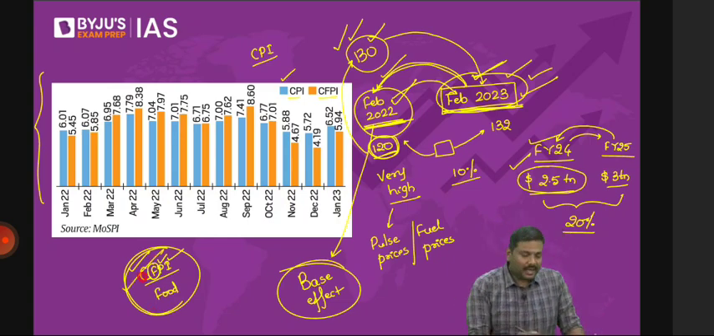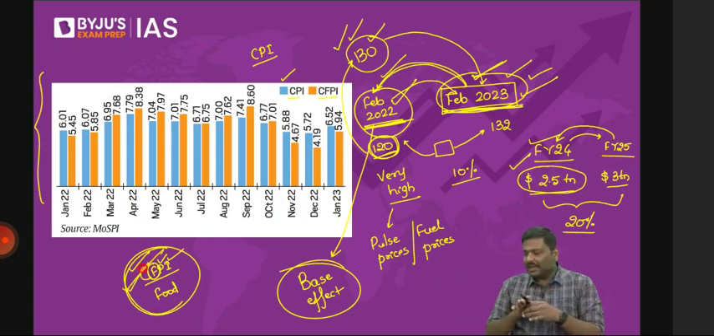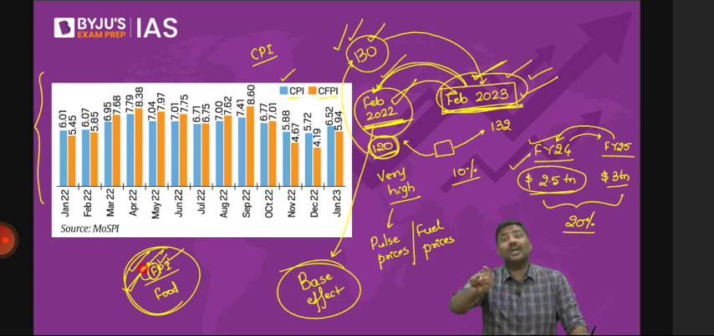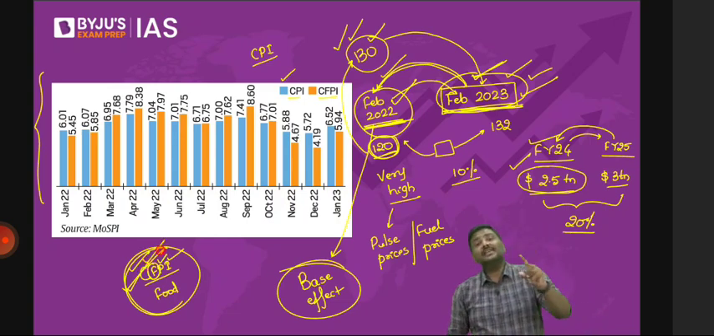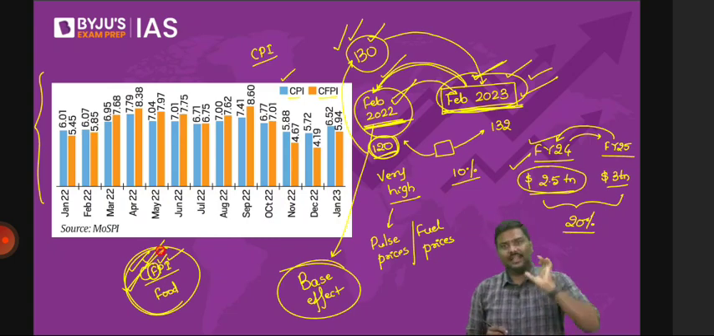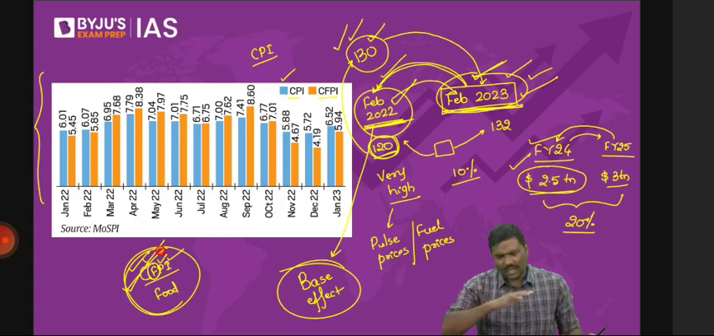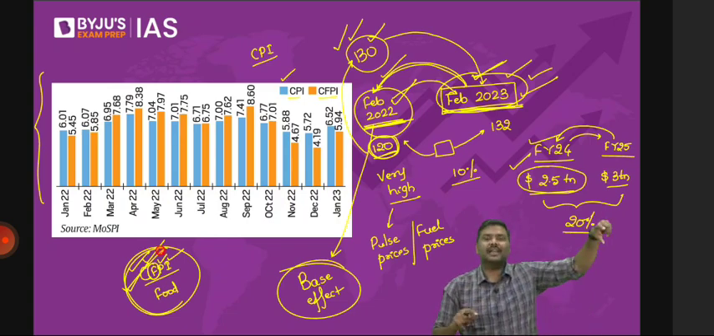Is it okay? CPI is retail inflation. But here we calculate inflation only for food articles. That is called the Consumer Food Price Index, CFPI. It is nothing but food inflation. Do we calculate food inflation only in the retail market? Of course not. We calculate food inflation in the wholesale market as well as the retail market.